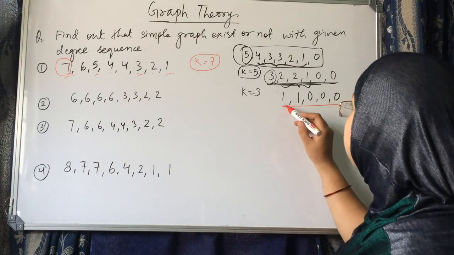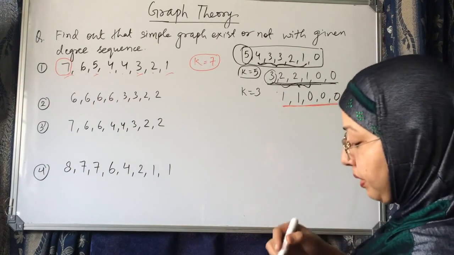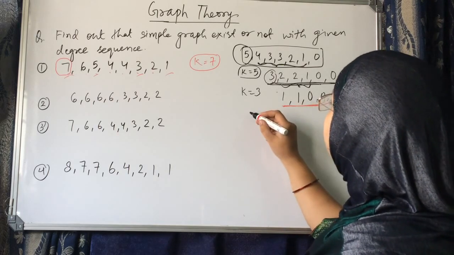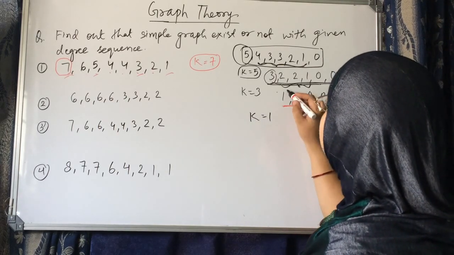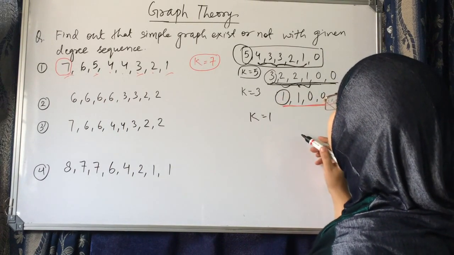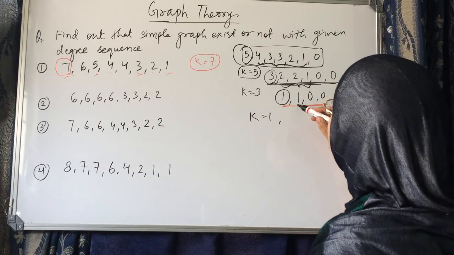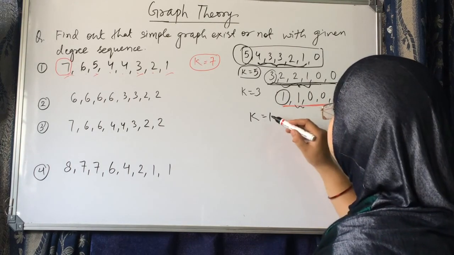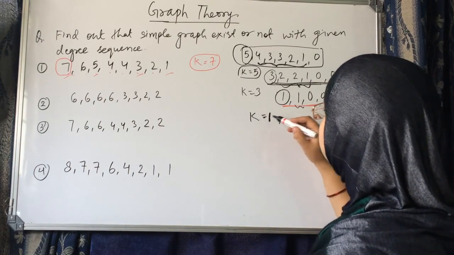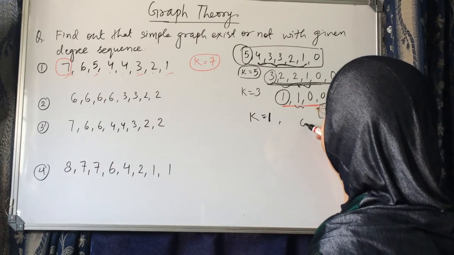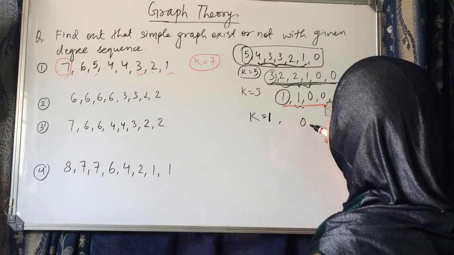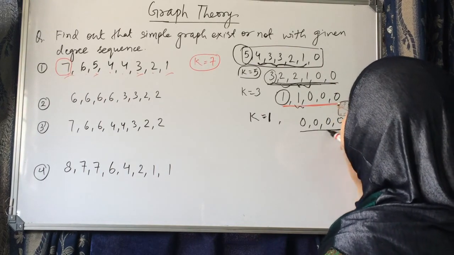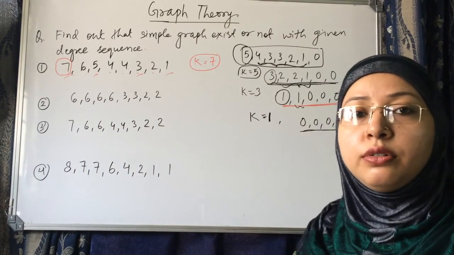In the next step, we remove the highest degree, which is 1, and subtract 1 from the next 1 entry. So we are getting 0, and this 0 will be copied as it is. So all the degrees have now become 0.